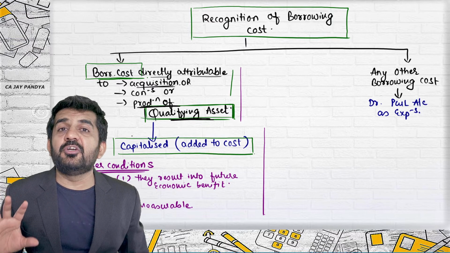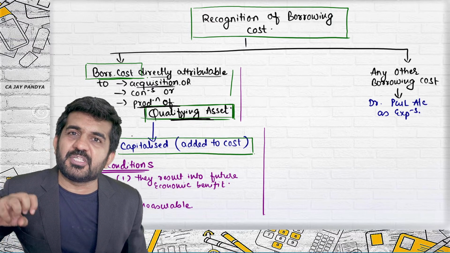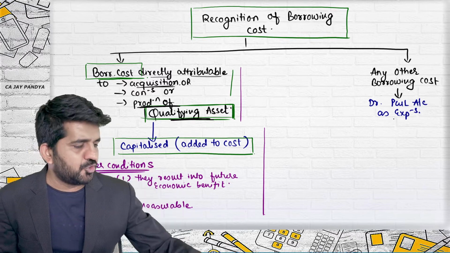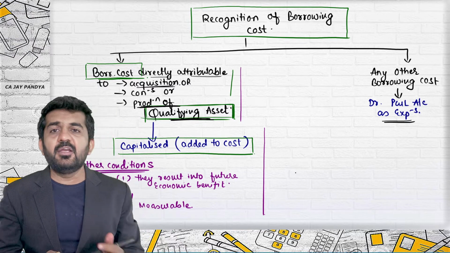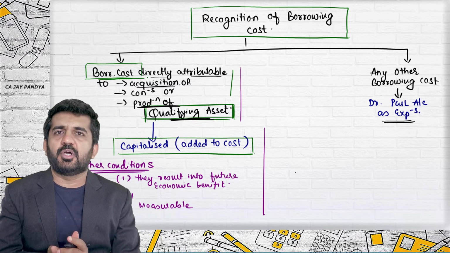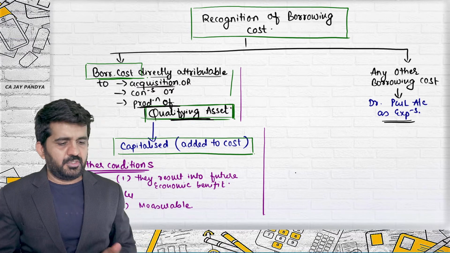Any other interest cost, say after you purchase an asset, you have taken a loan to purchase an asset and you will be paying the interest, should be debited to profit and loss account. Is it all right? This will become basic of our concept of borrowing cost. Is it all right? Another concept that we are going to learn is,